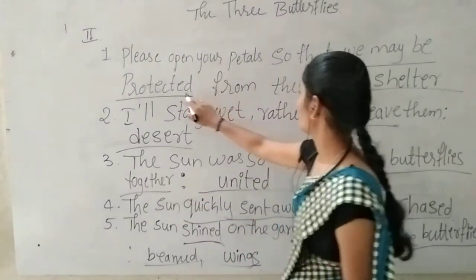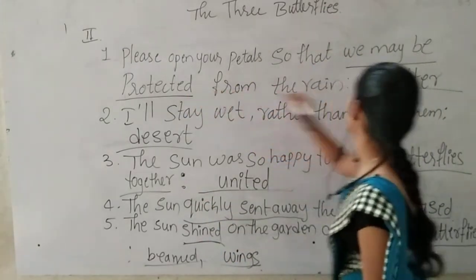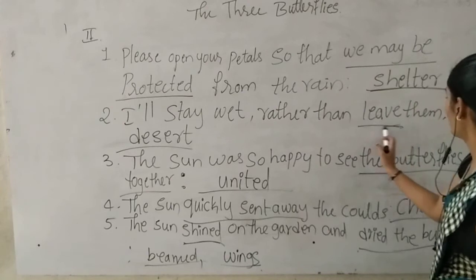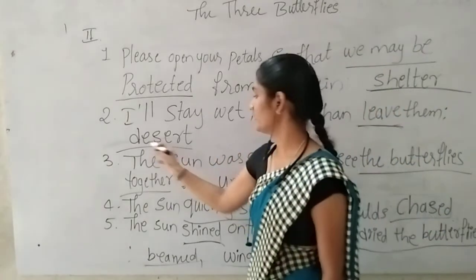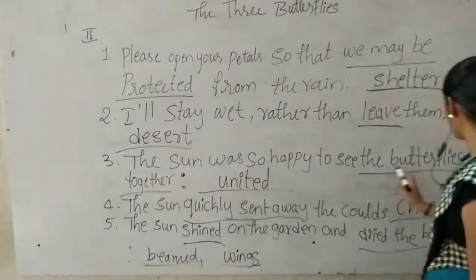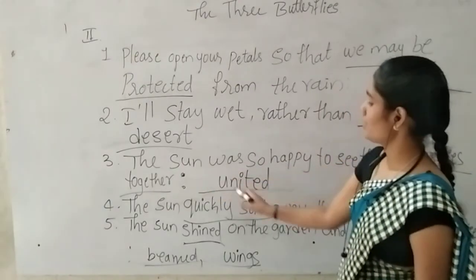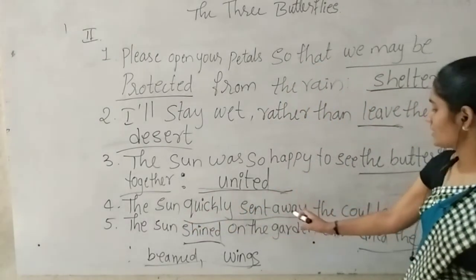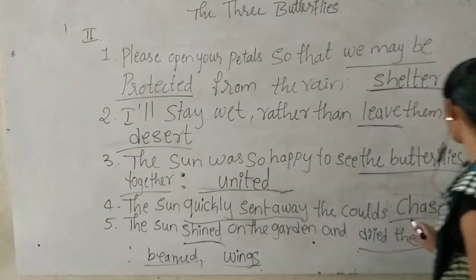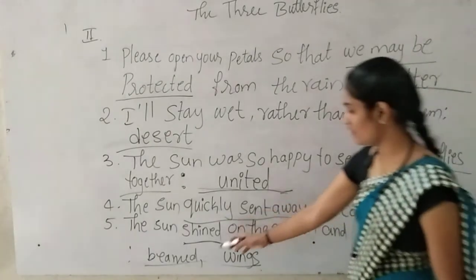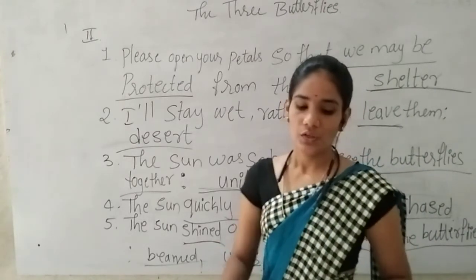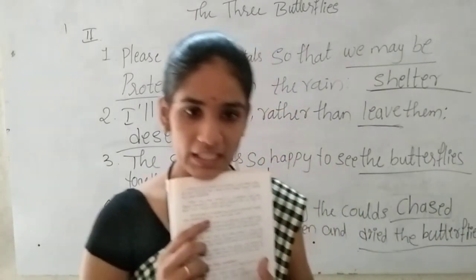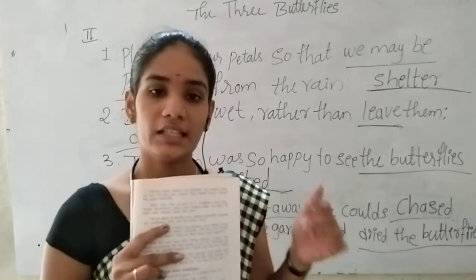So for the words we may be protected, the word used is shelter. And for leave, what word is used in the lesson? Desert is used. For the butterflies together, in the lesson they have used united. For the sun quickly sent away, the word used is chase. And for shine, the word used is beam. Okay. So here we have come to know the meanings, the words which are used in this lesson.